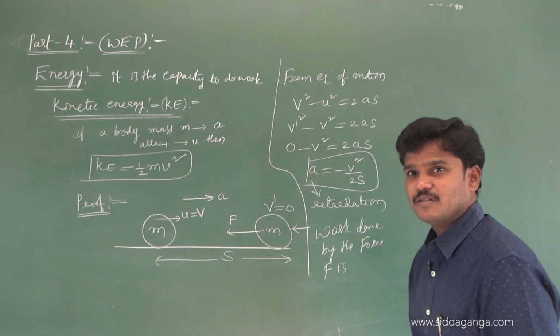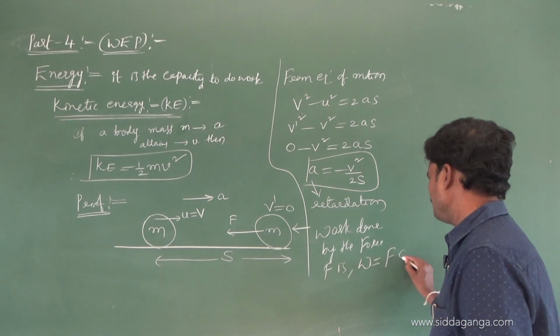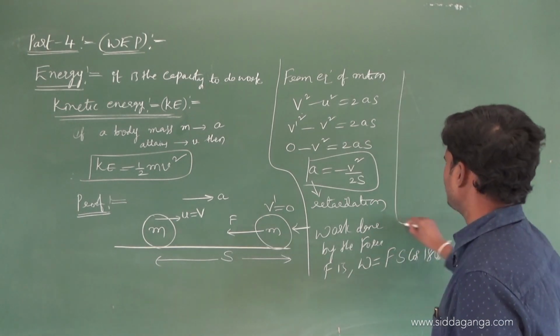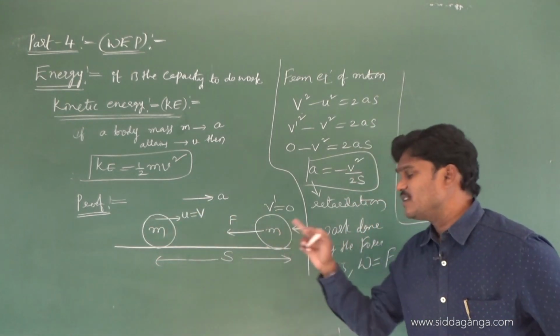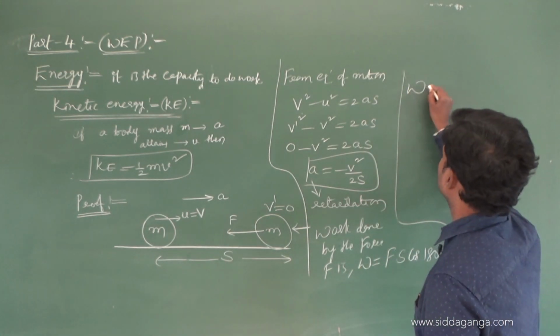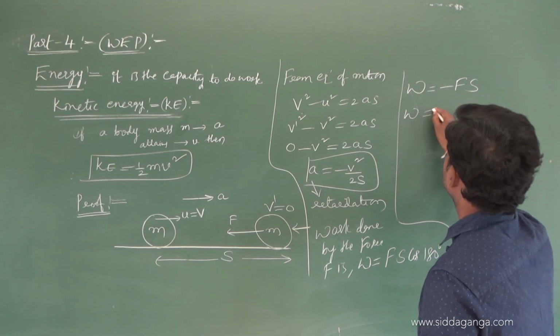Work done by the force F is W, we can write Fs cos 180. Tell me why Fs cos 180? F is left side, displacement is right side. So work done by this resistance force is Fs cos 180, so we can write it as minus Fs, and W is minus F s.